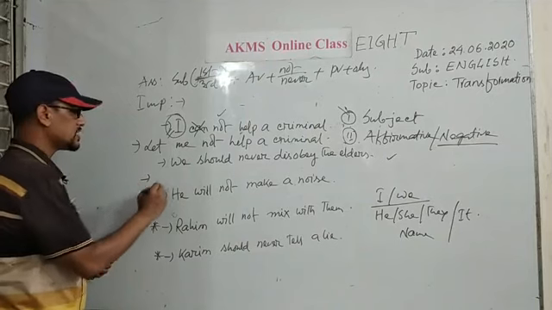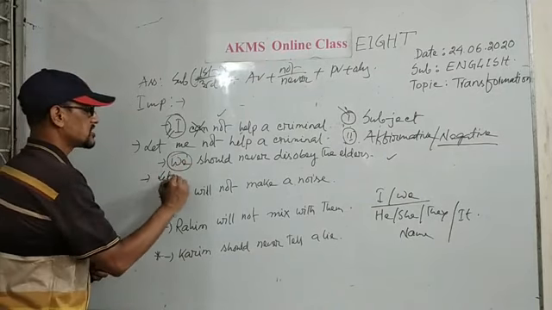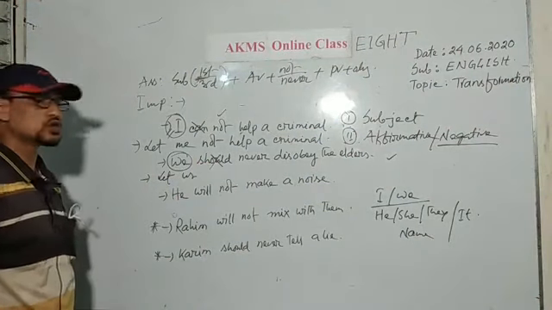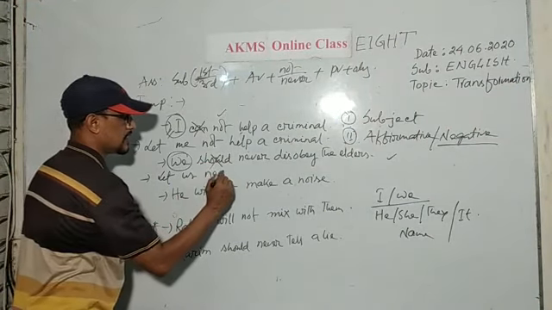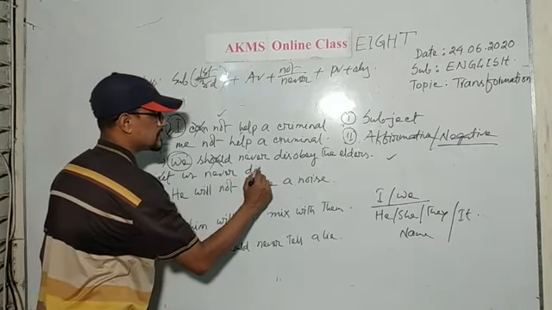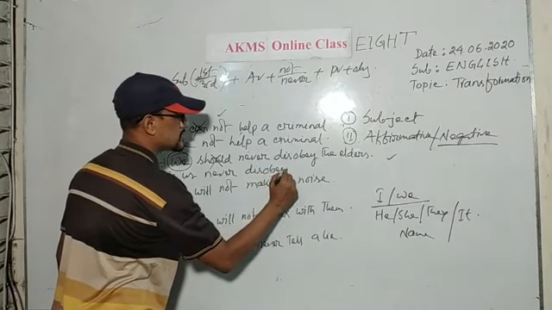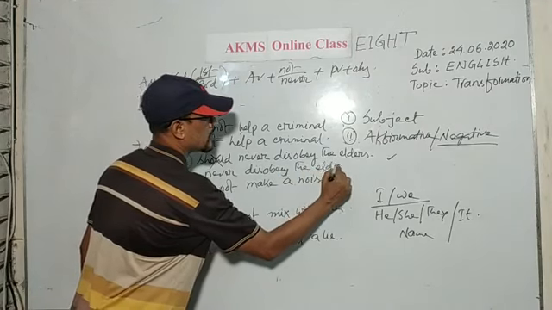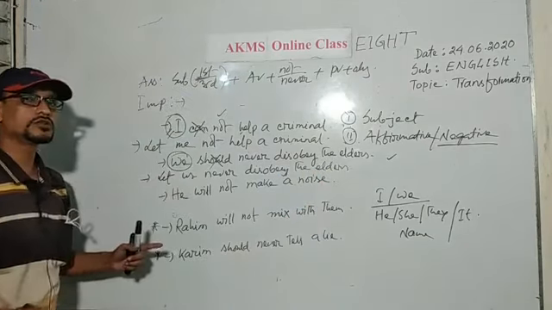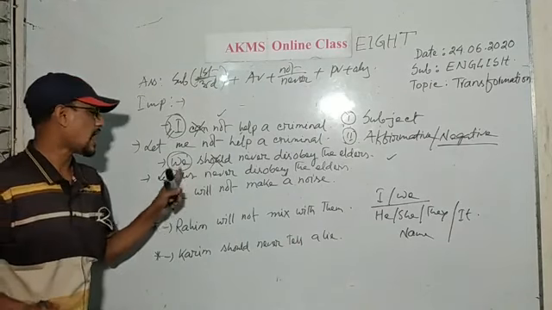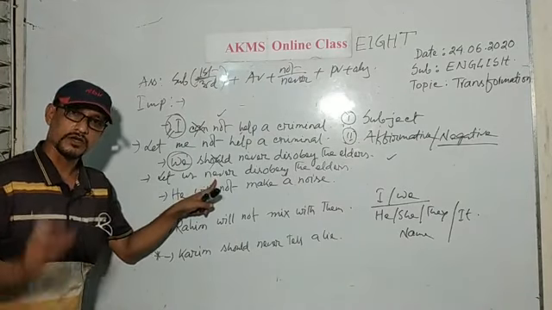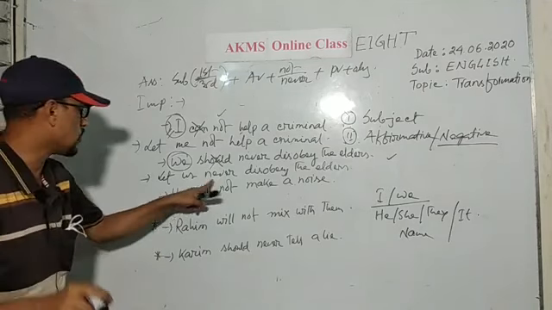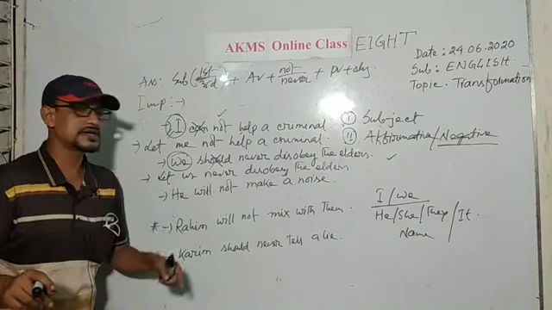Let, the objective form of we, us, let us. You should erase should and use never. Let us never disobey the elders. Here I have also used the negative word after the objective form. Identify it and remember what I am telling you. Let us never disobey the elders.